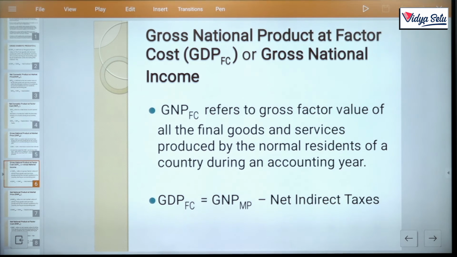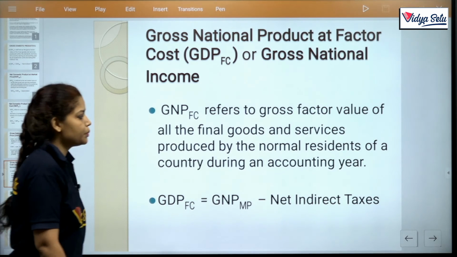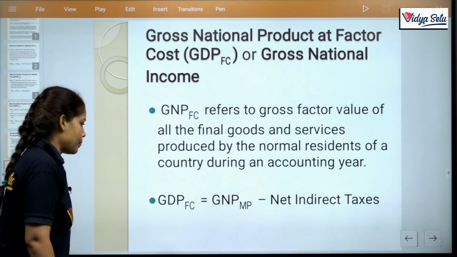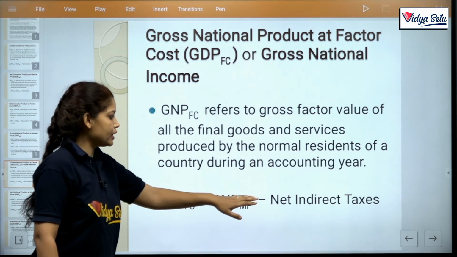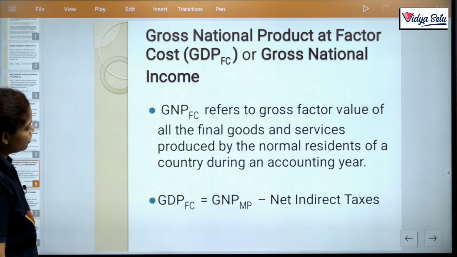So GNP FC refers to the gross factor value of all the final goods and services produced by the normal residents of a country during an accounting year. GDP FC is GNP FC minus net factor income from abroad. Then we are on GDP FC.